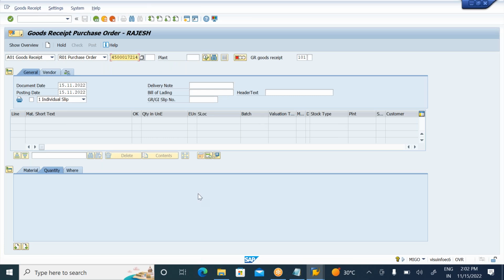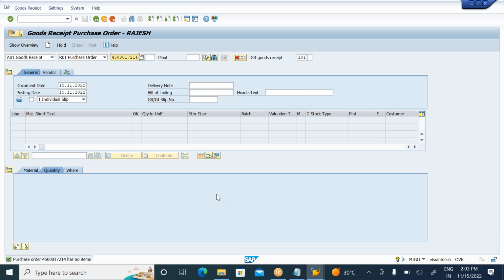Execute. What is this showing? The purchase order has no items. Why is it showing that? Because this is not a physical goods receipt here. That is what a logical goods receipt means.